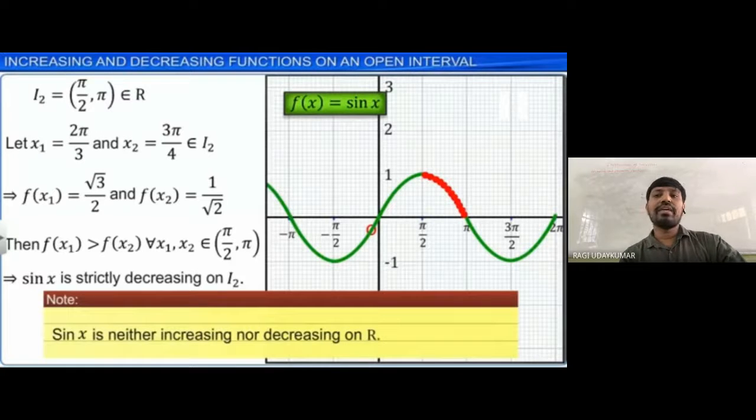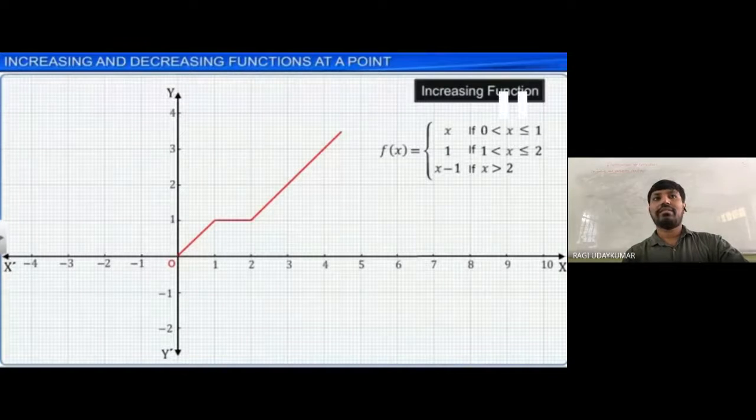So sin x here is increasing in one interval and decreasing in another interval. Therefore, this is neither increasing nor decreasing in the domain.